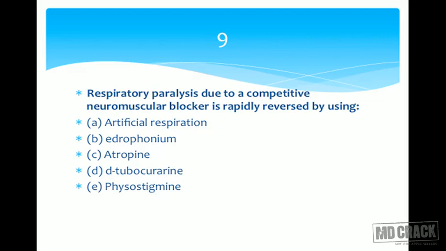In my opinion, by logical thinking, the answer of this question should be acetylcholine, because it's a cholinergic receptor and the nicotinic blocker has blocked it. You should give acetylcholine. Well, you can't give acetylcholine. It's not practically possible. Give something like acetylcholine. And with this thought in mind, let's read the options. A is artificial respiration. Yes, artificial respiration could be useful, but it cannot reverse the competitive neuromuscular blockade.